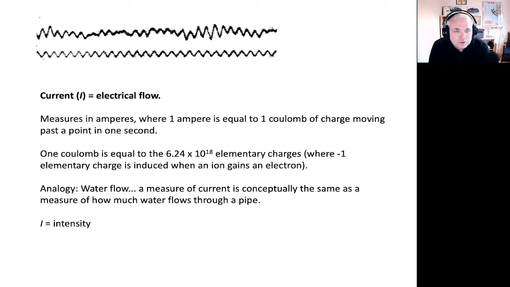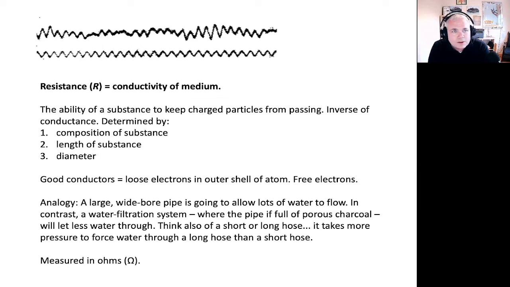You also have current, which is the flow itself. And the analogy here is water flow itself, right? A measure of current is conceptually the same as a measure of how much water is currently flowing through a pipe. And then you have resistance, which is the conductivity of the medium in the system. And the analogy here, of course, is that some pipes will allow more flow, right?